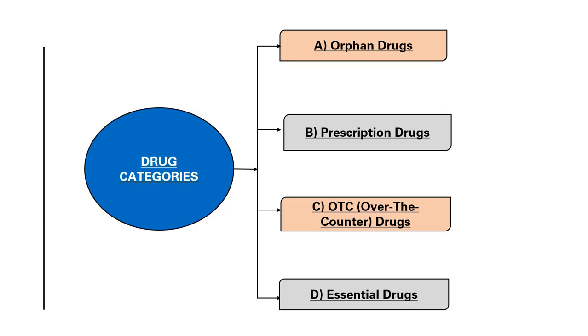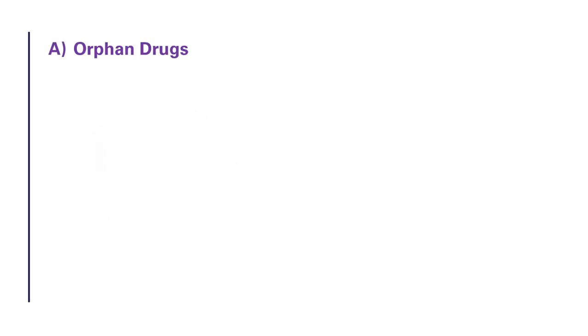Next, moving to the drug categories. Drugs are classified not just based on action but by their usage and regulation also. So let's understand the four drug categories based on how they are regulated. The categories are A, orphan drugs, B, prescription drugs, C, OTC or over-the-counter drugs, and D, essential drugs. Let's explore one by one.